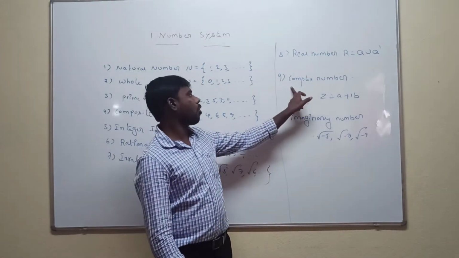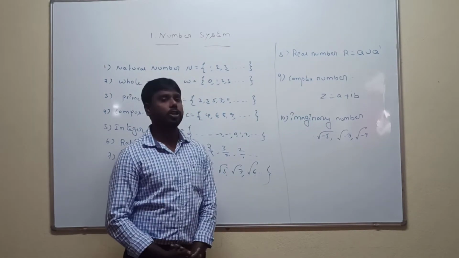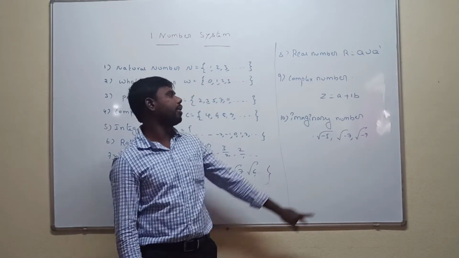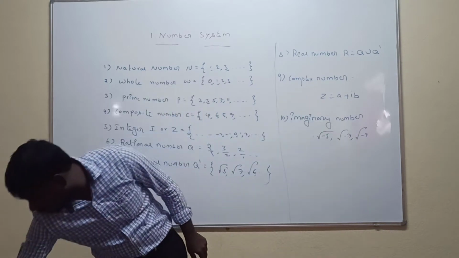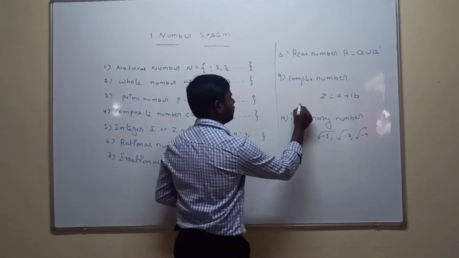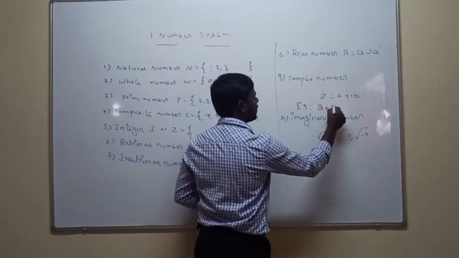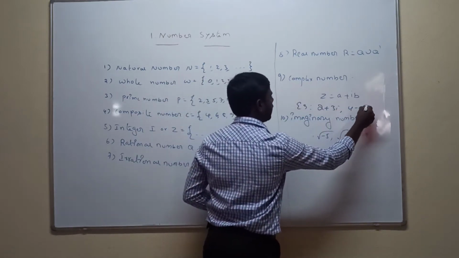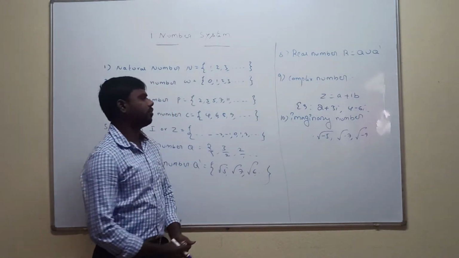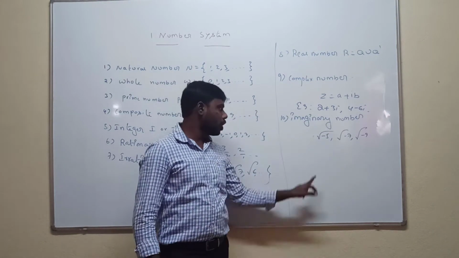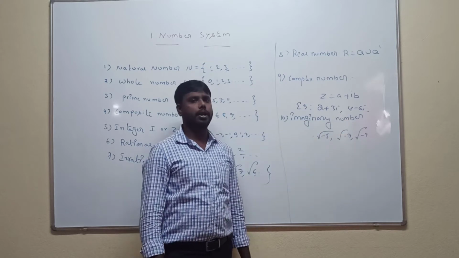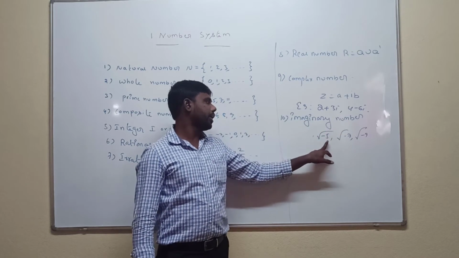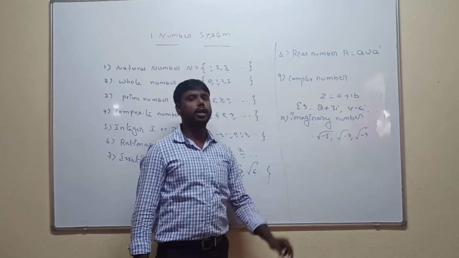Next one is the complex number. A complex number is nothing but a number in the form of a plus ib. Examples are 2 plus 3i, 4 minus 6i, and so on. Next one is imaginary numbers. The square root of negative values is called an imaginary number.